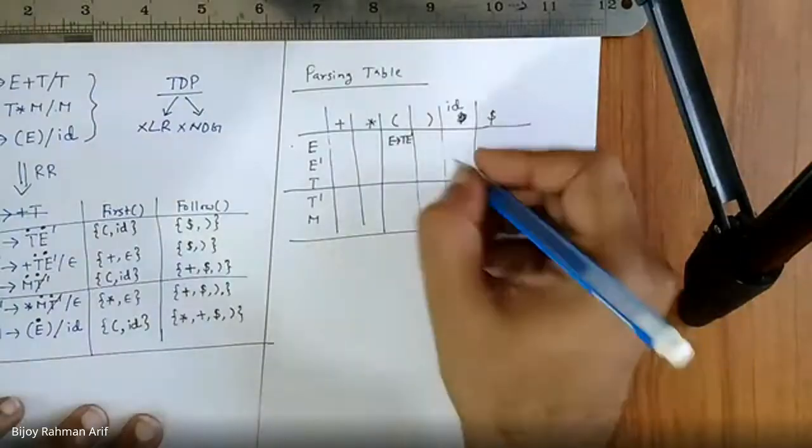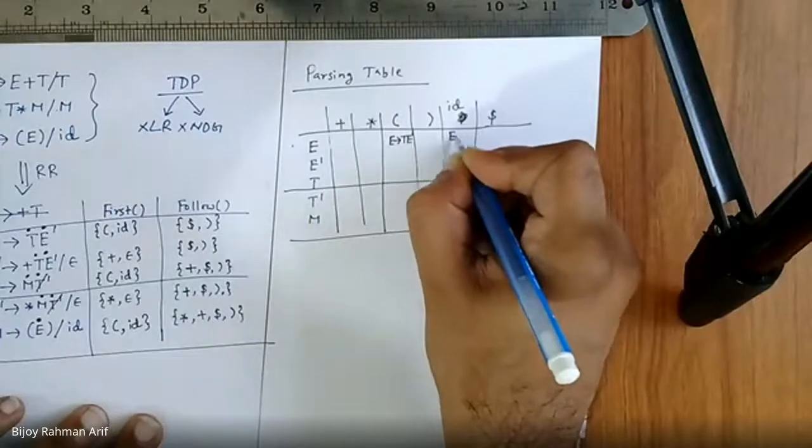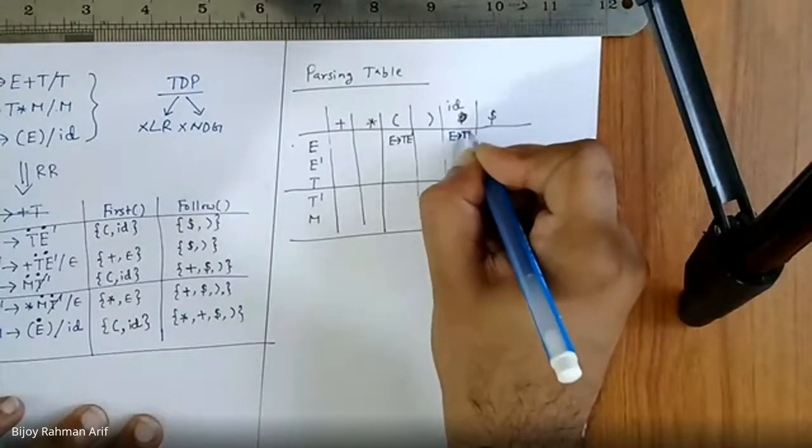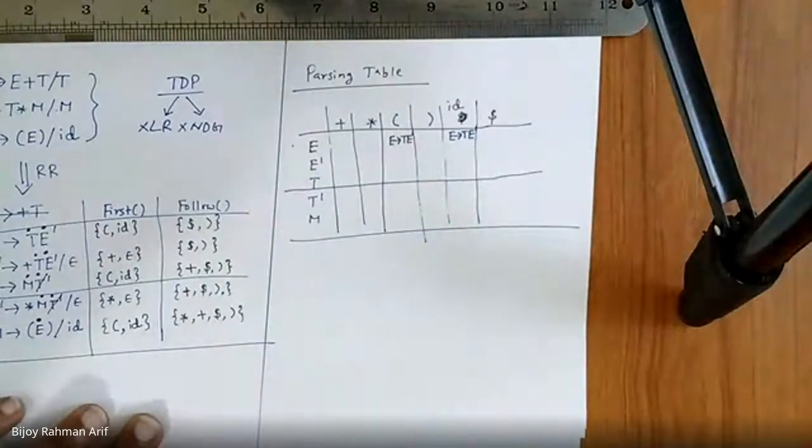First of T is open parenthesis and ID. So I'm going to put it here. It derives TE dash. Got it?